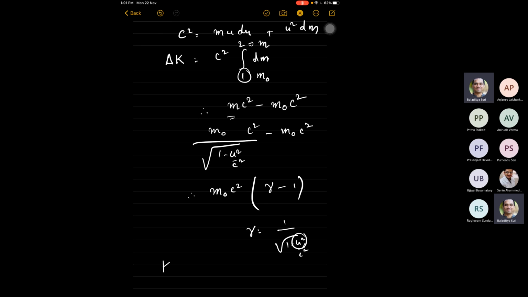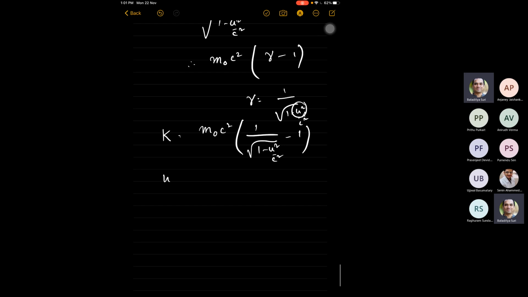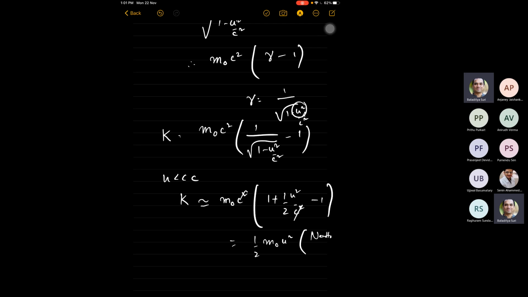Okay, so kinetic energy now becomes m naught c squared times 1 by square root of 1 minus u squared by c squared minus 1. And you can easily see when u is much less than c, k basically becomes m naught c squared times, sorry, 1 plus 1 by 2 u squared by c squared minus 1. And this is precisely half m naught u squared, which is the Newtonian result.